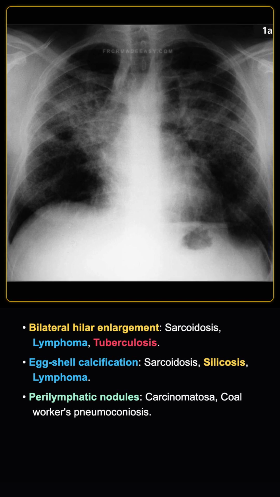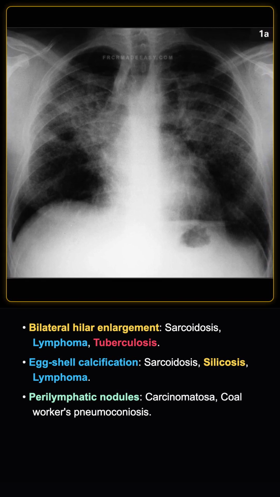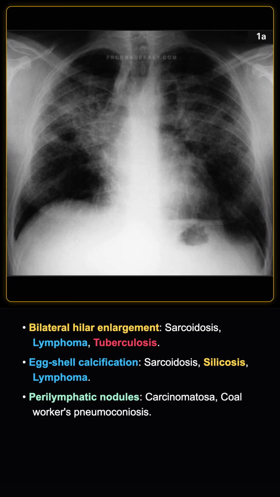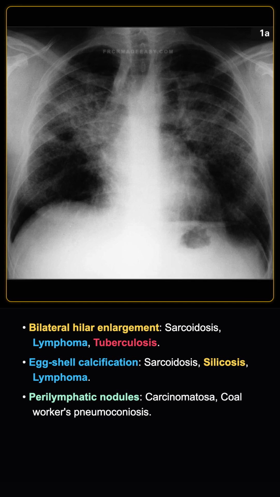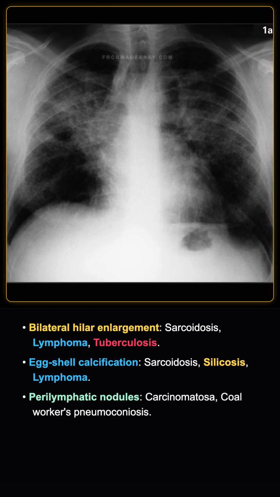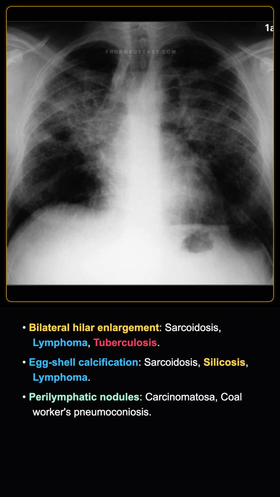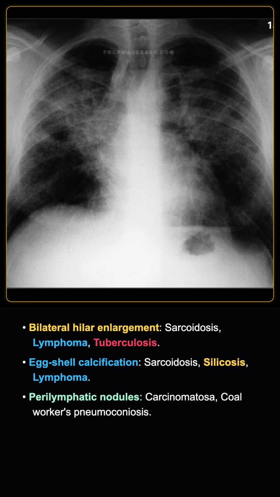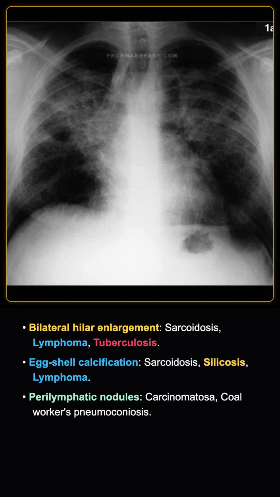If we look closely, the main differentials for bilateral hilar enlargement include sarcoidosis, lymphoma, and tuberculosis. If we see eggshell calcification of the hilar node specifically, we must consider sarcoidosis, silicosis, and post-radiotherapy lymphoma. For perilymphatic nodules, we also include lymphangitis carcinomatosa and Kohlwerker's pneumoconiosis.